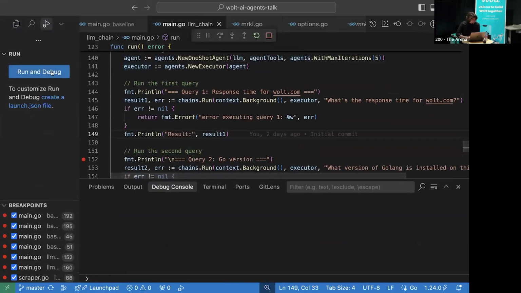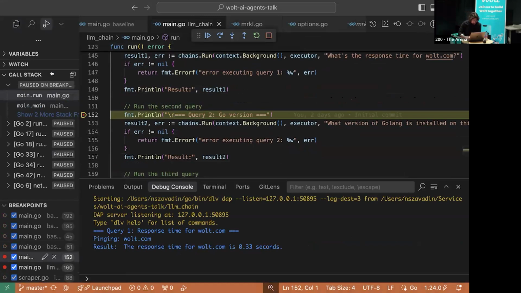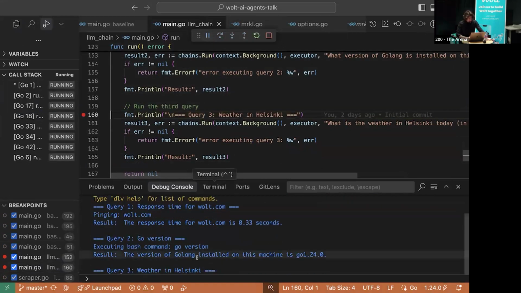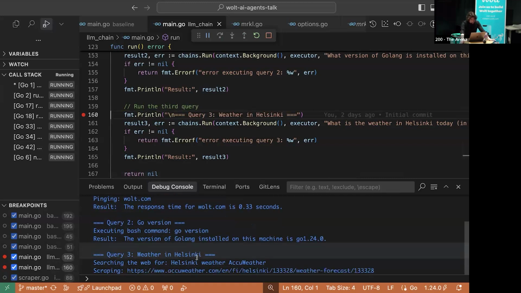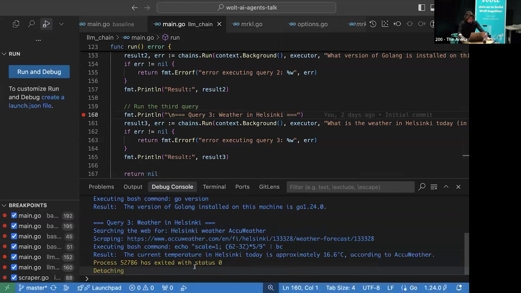So let's run it and see if it still works the same way. With ping, with response time for Wolt.com, it's cool. It triggered the right action. Go version also the same. And the most complicated, weather in Helsinki. Okay, again, searching the web, scraping AccuWeather. And now it will take some time, but yeah. Okay, interesting. It also executes some bash command that I did not expect. So be careful. And the result: current temperature, 16 degrees. Cool, it works.